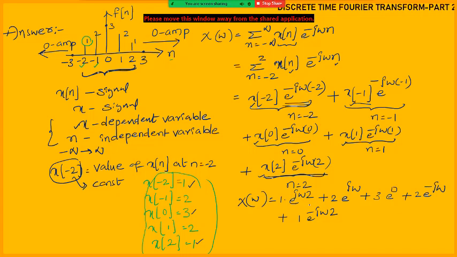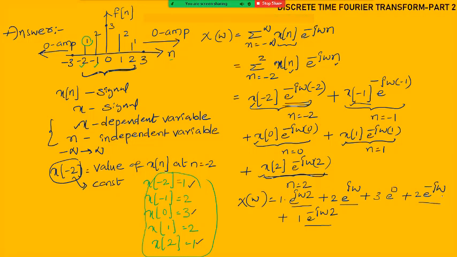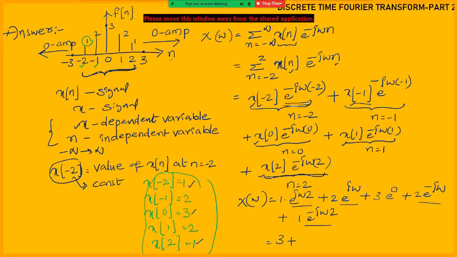Okay, so this is e power j omega 2. This is e power minus j omega 2. Next, this is 2 into e power j omega. This is 2 into e power minus j omega. Okay, this is 3 into 1, e power 0 is 1. So I am writing 3 at first, 3 plus. So you see these two. This is e power j omega 2. This is e power minus j omega 2.